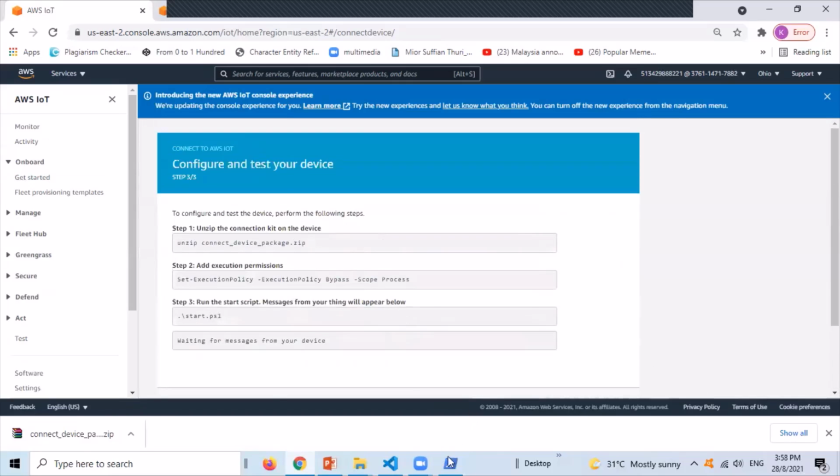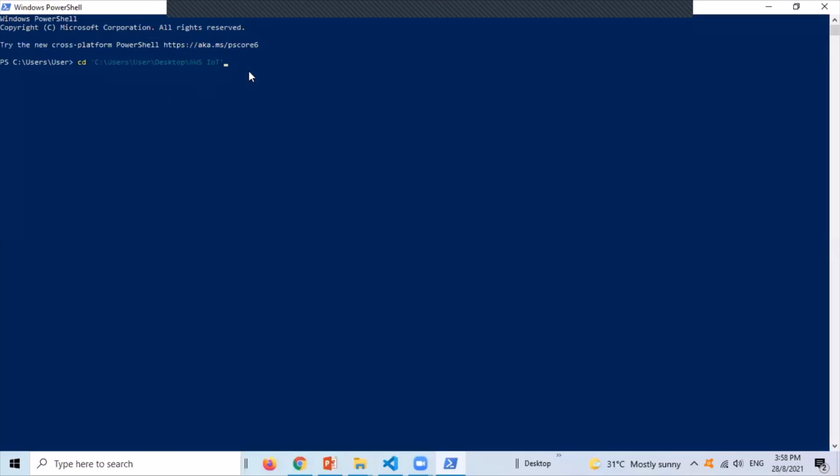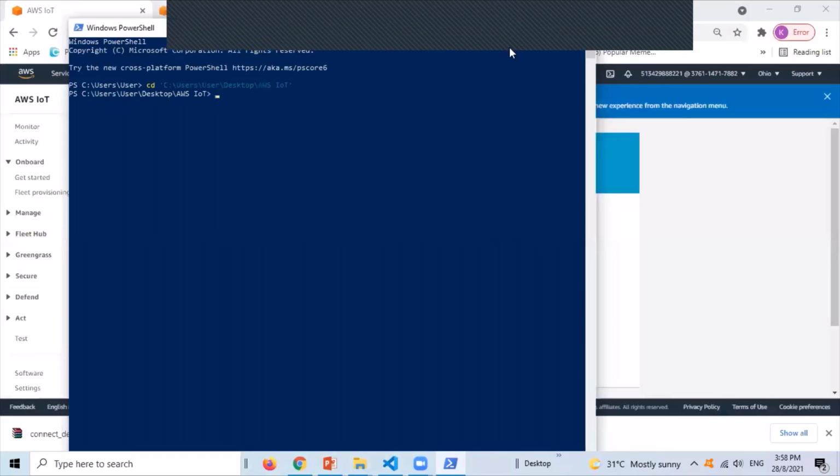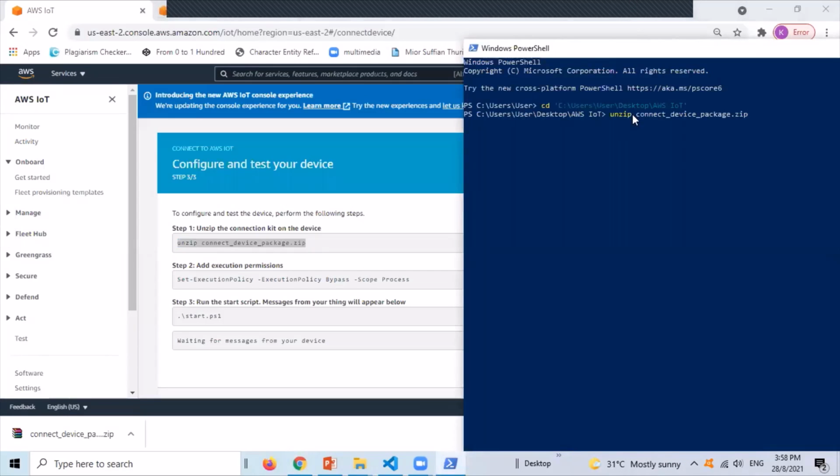After that, open PowerShell. Go to the directory where you saved the package, the zip file, and run the code provided by AWS.